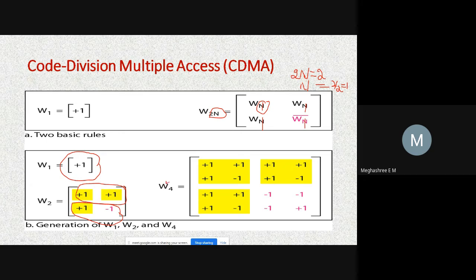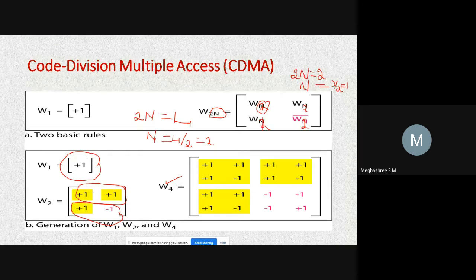Now let's consider when there are four stations sharing the channel. How do you calculate it? Now 2n is equal to 4, since 4 stations are there. Find the n value, that is 4 divided by 2, and the answer is 2. So now you have to substitute W2, W2, W2, and W2.